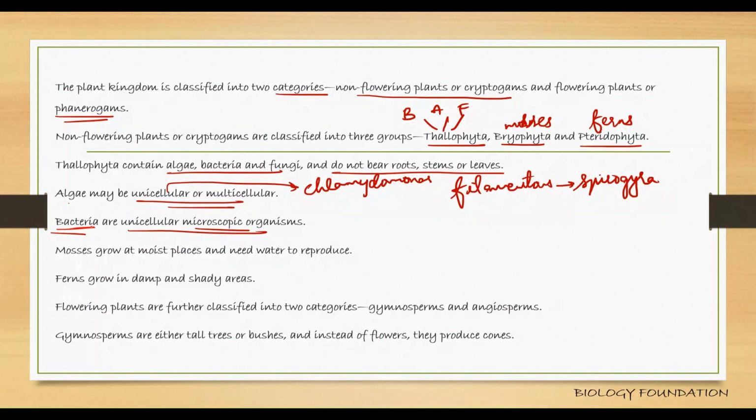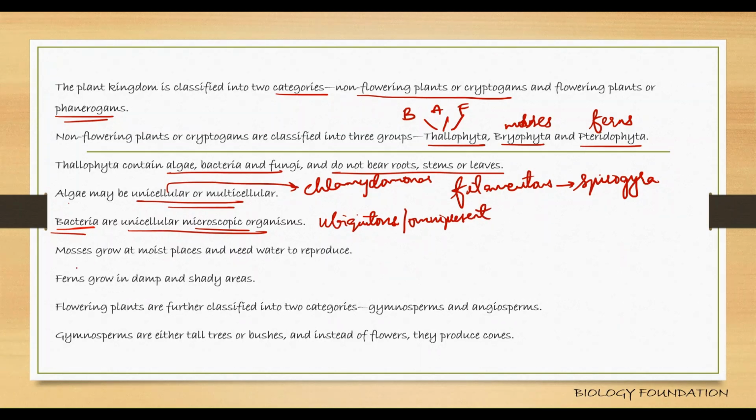So, bacteria are basically unicellular microscopic organisms. They lack a nucleus in their cell. Okay, and bacteria are ubiquitous, they're found everywhere. Or you can also consider them to be omnipresent.